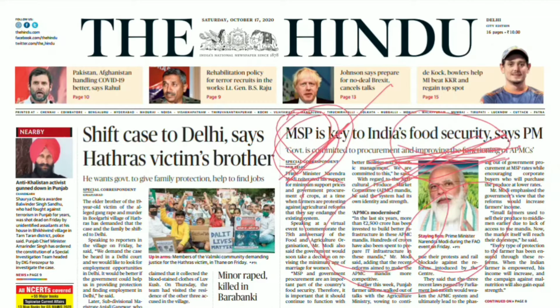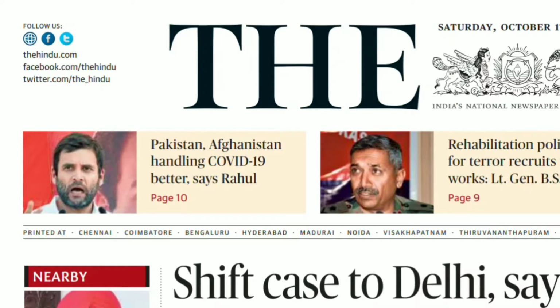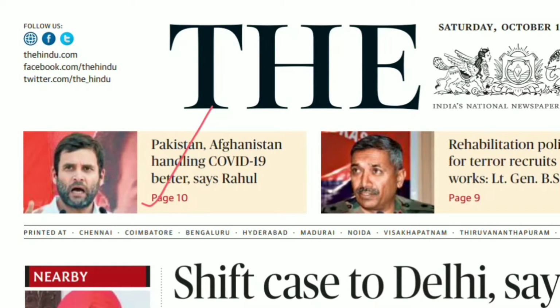So accordingly proceed. Now when you start with the paper, you have Pakistan, Afghanistan handling COVID-19 better. What you can do is ask how India and Pakistan are related, how India and Afghanistan are related, what their international relations are, because that forms a part of your GS paper too. So you can proceed with that.